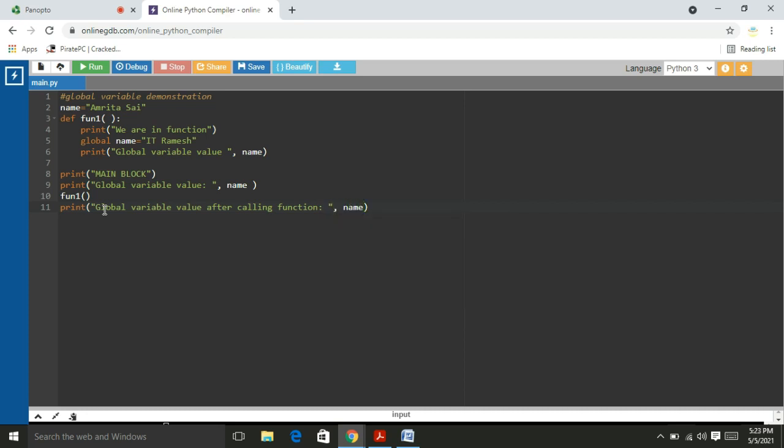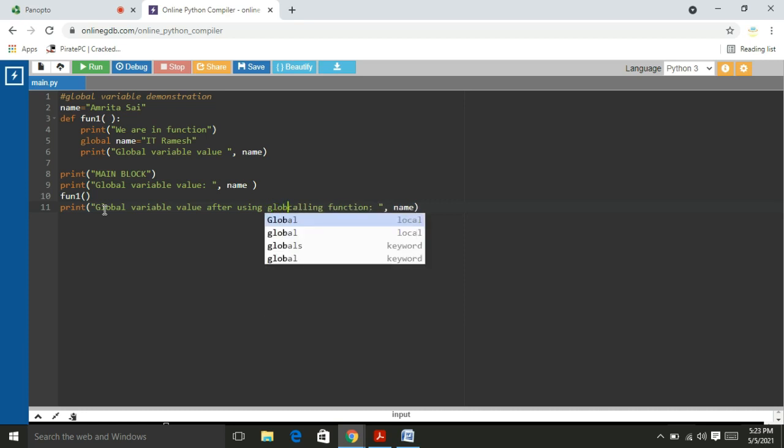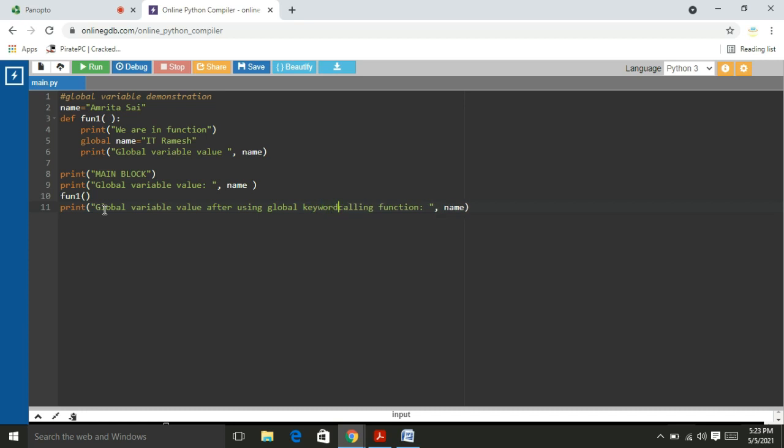That means after calling the function, what we are going to be doing, that means after using the global keyword.